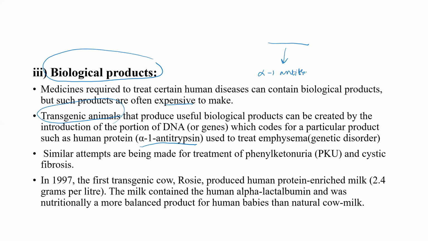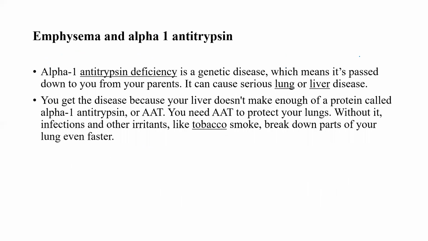This protein is present in the animal now. We can take it out from the animal and use it for our own purposes. Now, what is alpha-1 antitrypsin deficiency? Alpha-1 antitrypsin deficiency is a genetic disease.